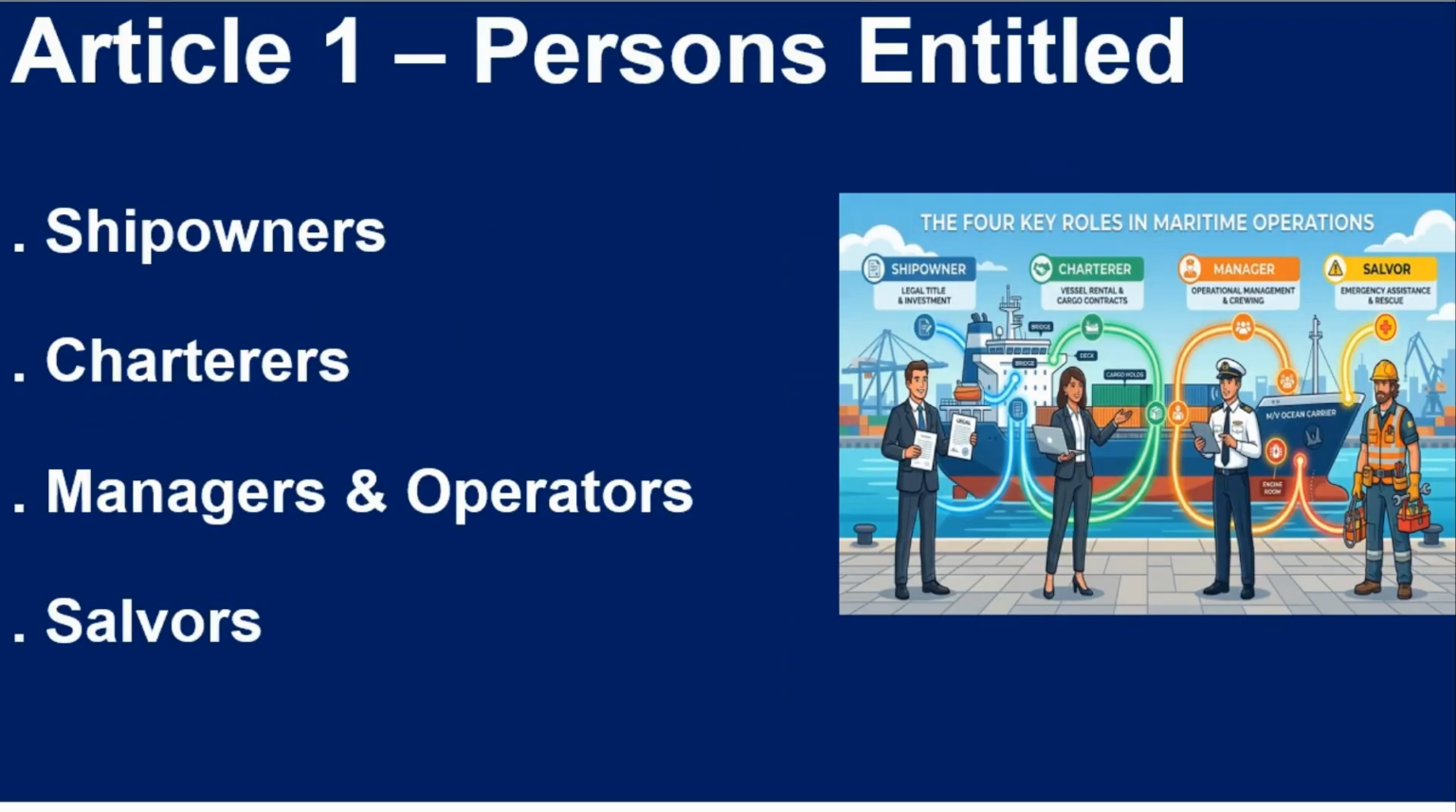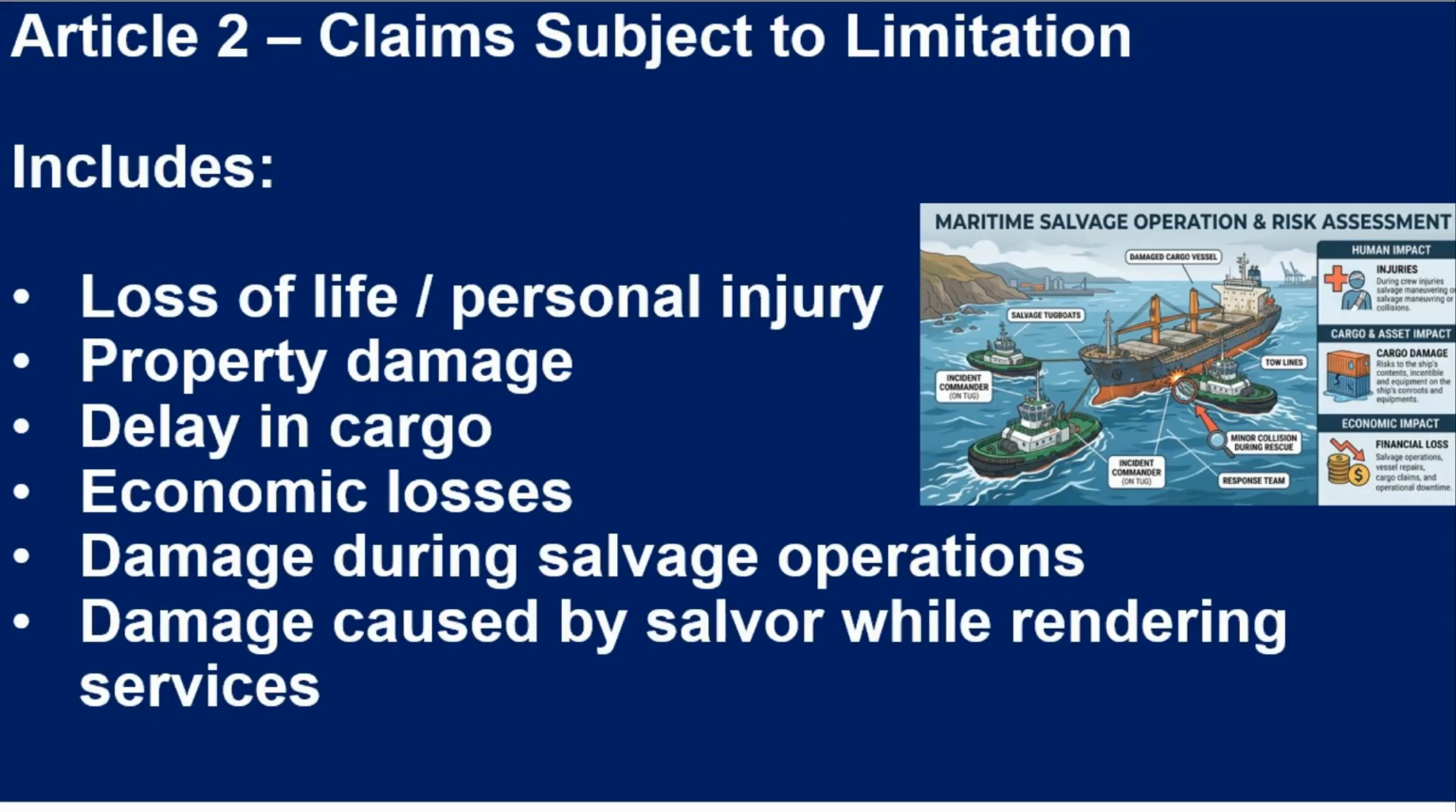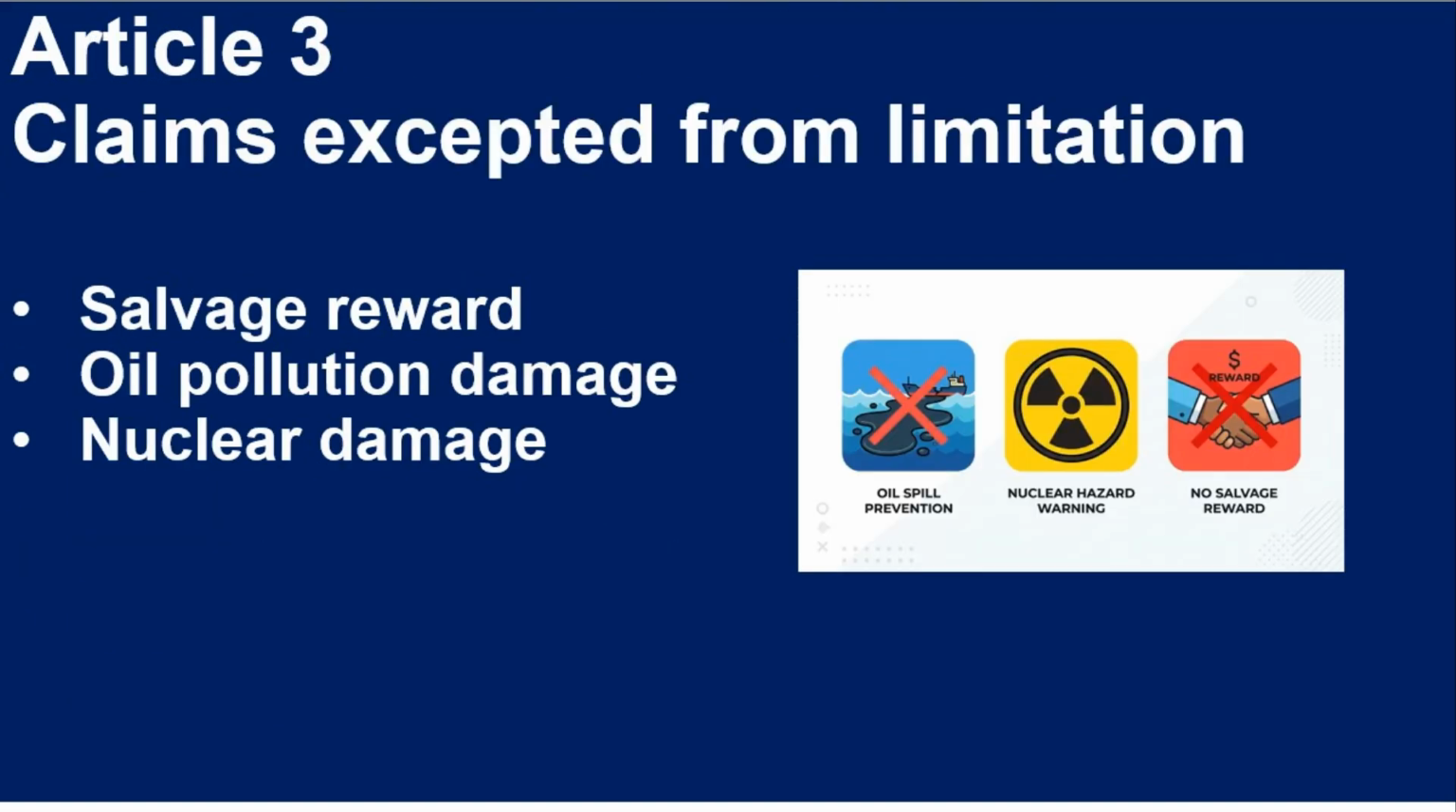Article 1 defines who can limit liability, including ship owners, operators, and importantly, salvors. Article 2 is very important. It includes claims arising from salvage operations. If a salvor causes damage while rendering salvage services, that liability can also be limited under LLMC. Article 3 excludes certain claims. For example, salvage reward itself cannot be limited, but damage during salvage can be limited under Article 2.